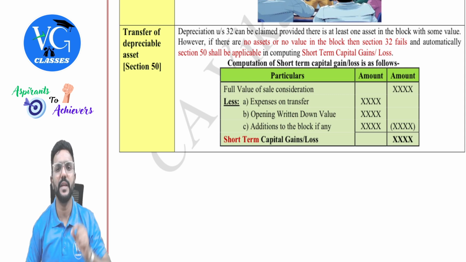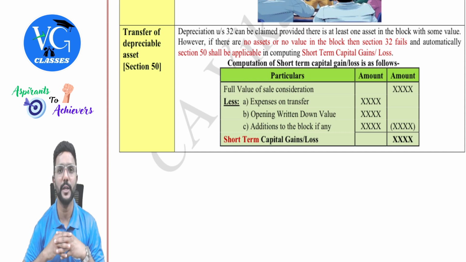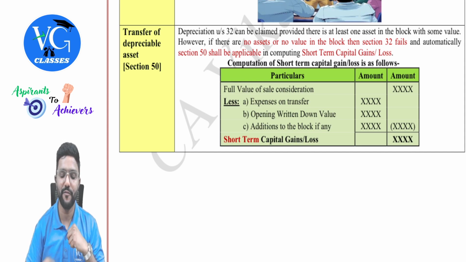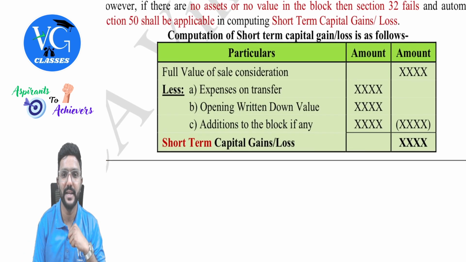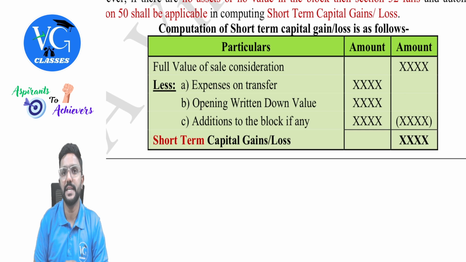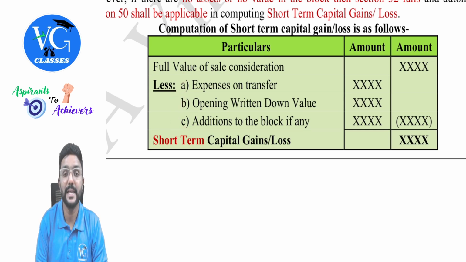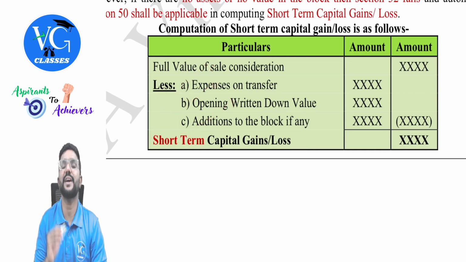And under section 50, we should always compute short-term capital gain or short-term capital loss, guys. We don't even check the period of holding. And what is the format to compute the short-term capital gain or loss? We need to take the full value of sale consideration. From that, we need to deduct three items. What are those? Expenses on transfer, opening written down value, and additions to the block, if any.